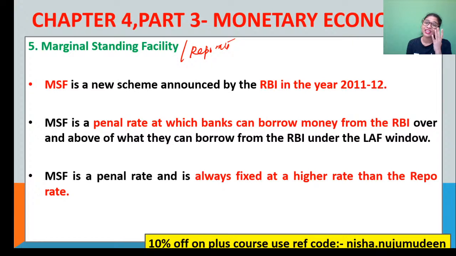But now, if you see, in the year 2011-12 only, this facility or scheme called marginal standing facility was announced by the central bank of our country, RBI. And what is MSF, guys? They are the penal rate. I repeat, penal rate at which the commercial banks can borrow money from RBI. And now they can do that just like the repo rate, guys. Same thing. In repo rate also commercial banks borrow from RBI.